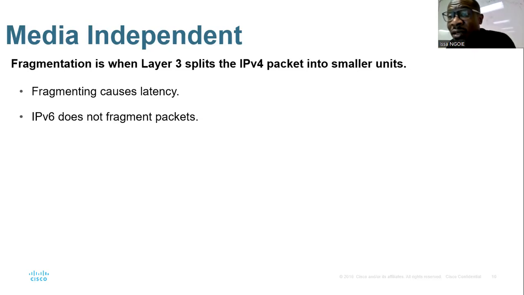But when you're using IP version 6, there is no fragmentation. So fragmentation happens in IP version 4. As I said, fragmentation means you're splitting data into different smaller units, right? And when you split those smaller units, you have to send your segment to the network layer. That process of splitting your message will cause a problem, like delay. We call it latency, the delay when it comes to receiving or sending data. And you have to know that for IP version 6, there is no fragmentation, right?